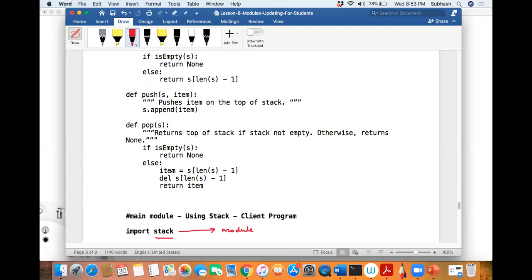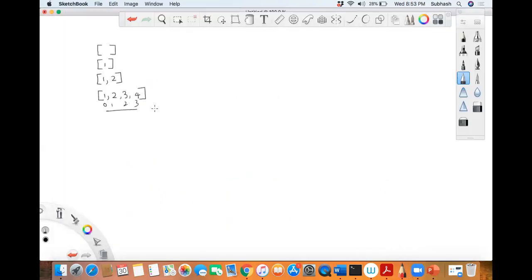In the else part, what is happening? What is s? Fully filled stack. From that s, length of s. What will length of s give me? 4, sir. 4 minus 1 is what? 3. So s of length of s, where length of s is 4 minus 1, will become s of 3. So what is s of 3? s of 0, 1, 2, 3 is what? 4, right? See that 4.